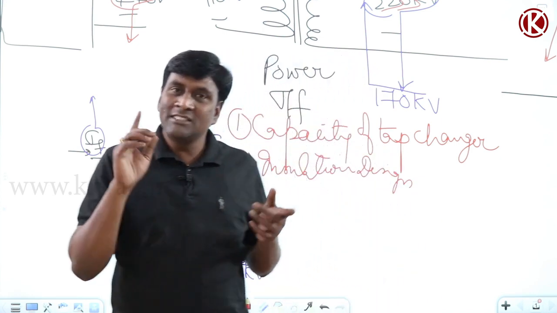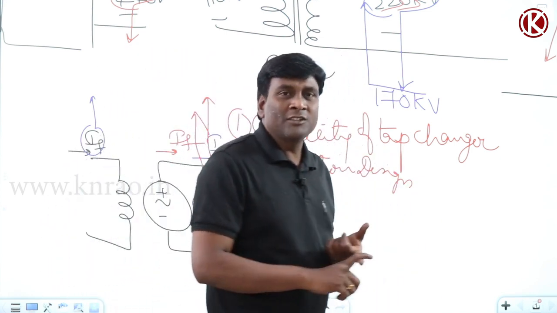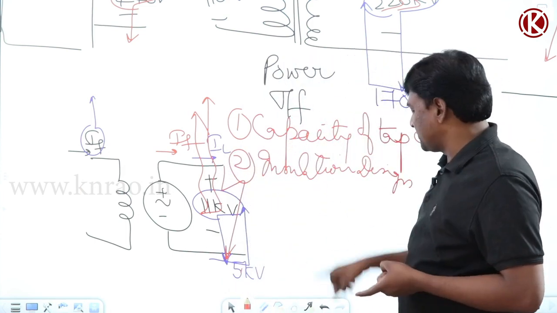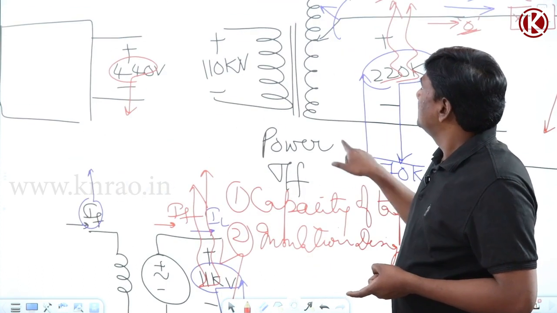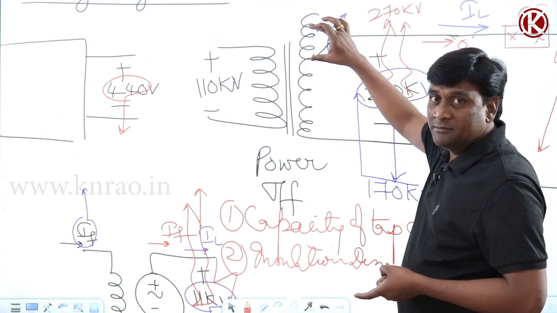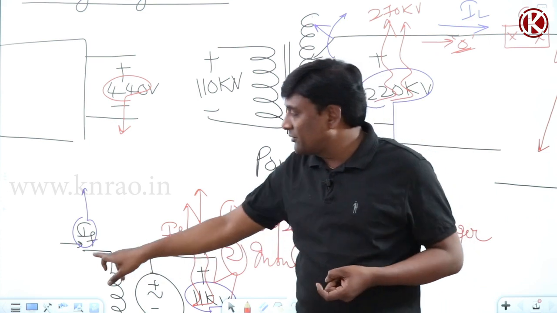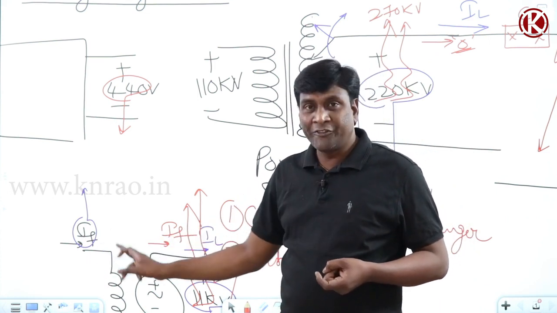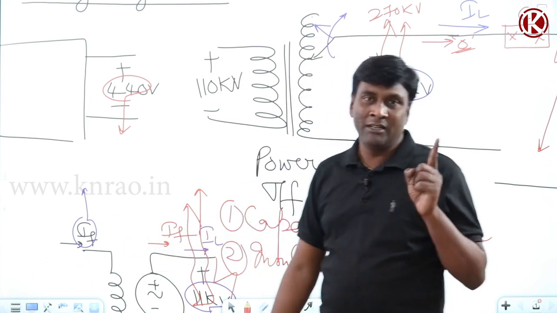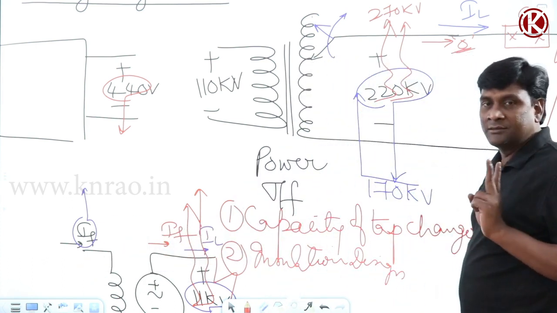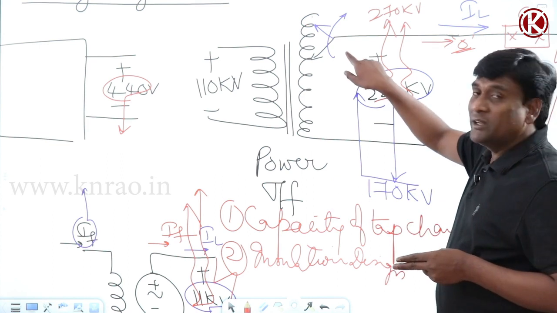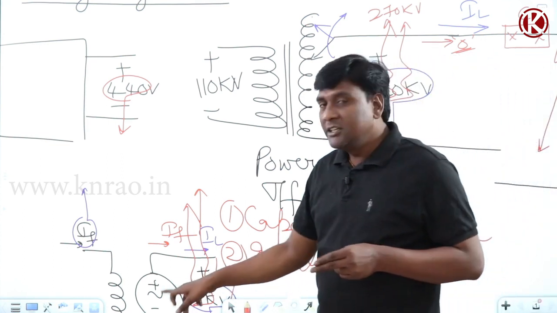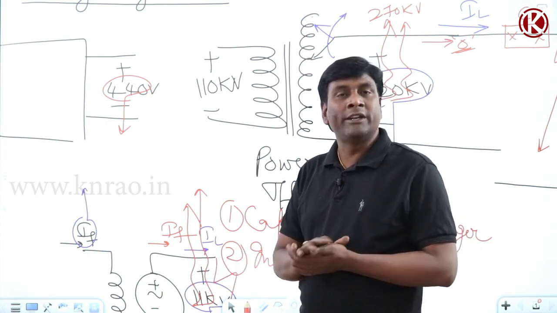So voltage regulation is important for a power transformer or alternator because for a power transformer, the capacity of the tap changer will be decided by voltage regulation, and in case of an alternator, my excitation system, or field current, or field circuit design will be decided by voltage regulation. And the second thing is, see here, the insulation level should be designed by voltage regulation. Here also the insulation level should be designed by voltage regulation.